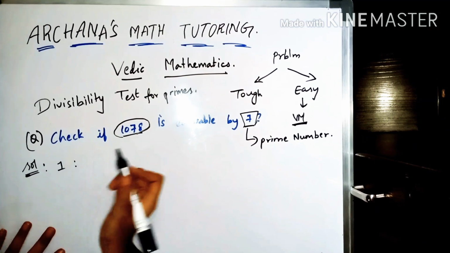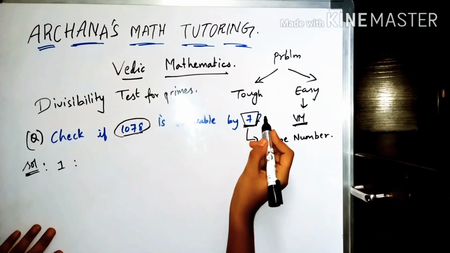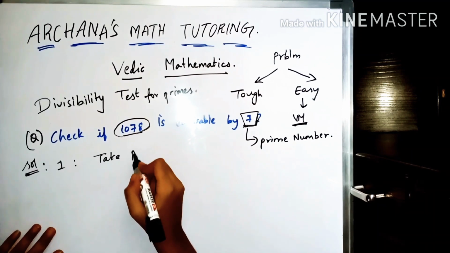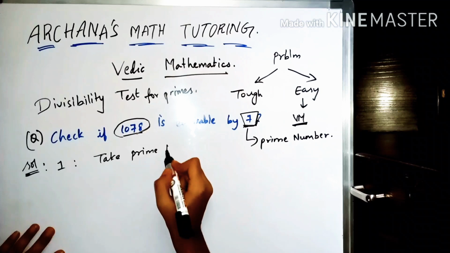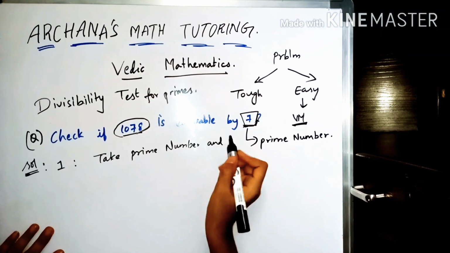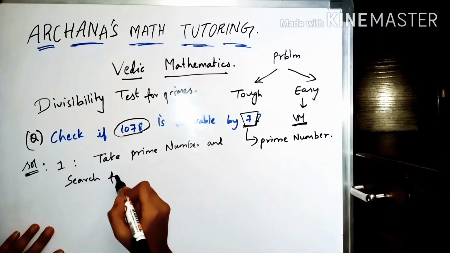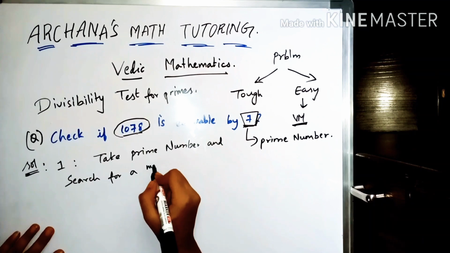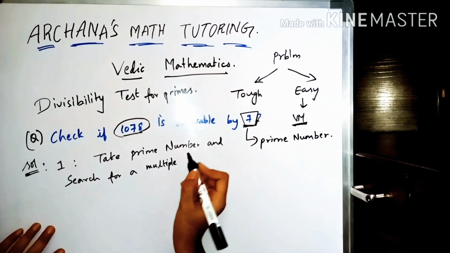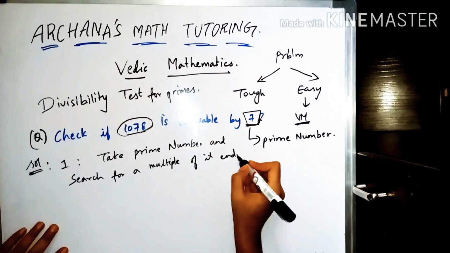The first step is: whichever prime number is given, take the number and search for a multiple of it ending with 9. Why 9? I'll explain.